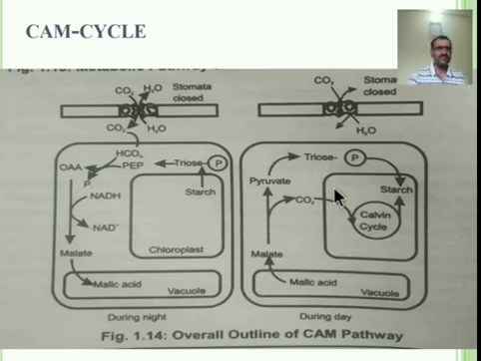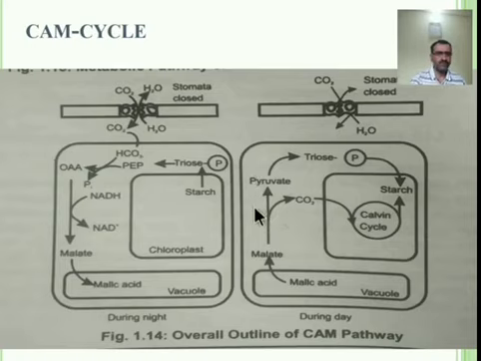The second one is the deacidification phase, or it is known as the light process. The light process starts here when the plant is illuminated by light during daytime. The malate is released passively into the cytoplasm, and in the cytoplasm malate releases two compounds. First one is CO2, second one is pyruvate.